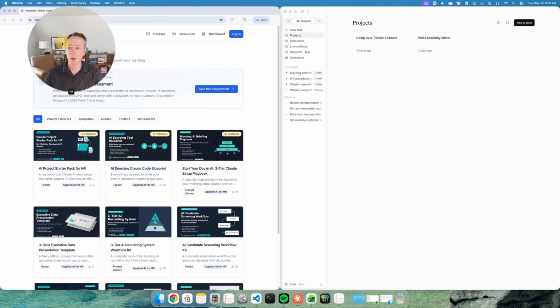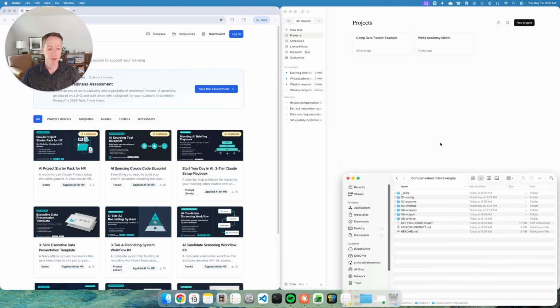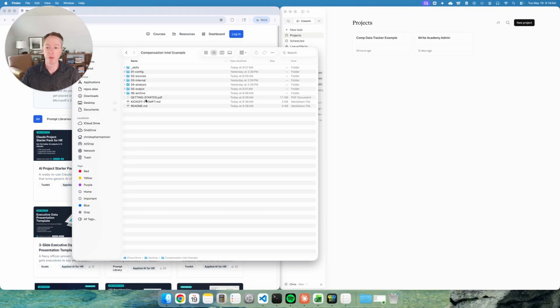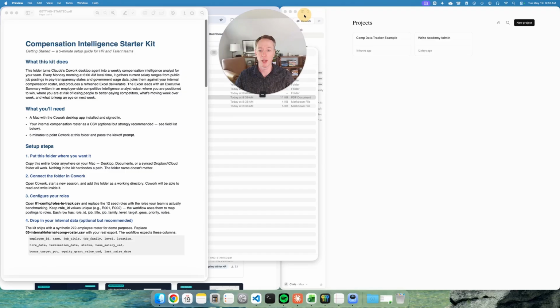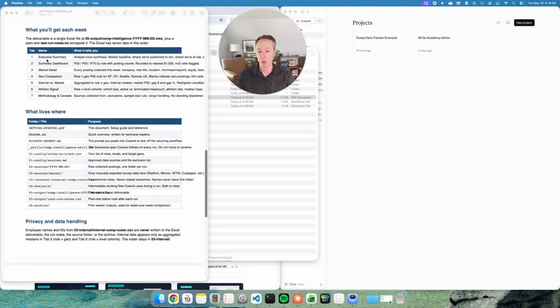So once you've downloaded the package from the resource library, you'll find a file that will be zipped, and in the file you'll find a number of different folders and a couple of getting started guides. So if I open this getting started guide, this is going to give you everything you need to keep going. And I'm going to walk you through essentially what we're going to do here. It'll just give you an example of what you need.